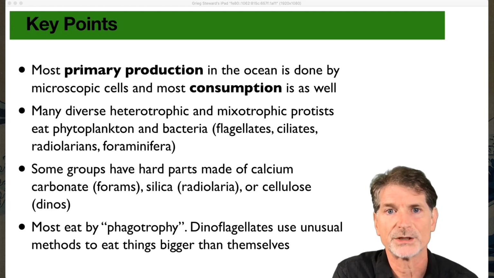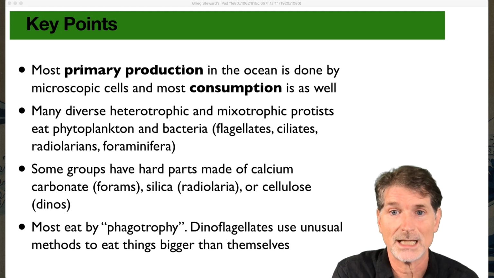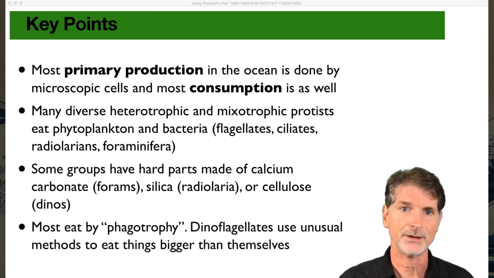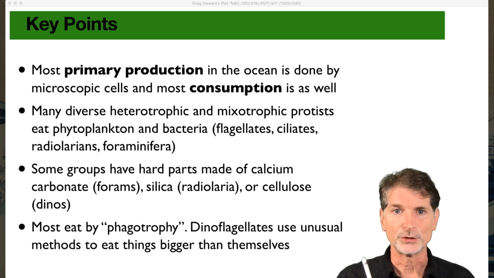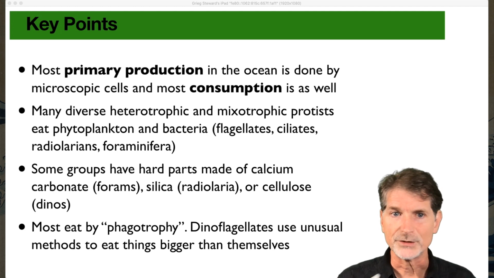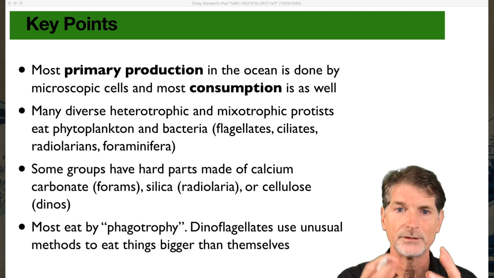All right, so some key points from this video that I'd like you to take away is that most primary production in the ocean is done by microscopic cells, and so most of the consumption is as well. There are many diverse heterotrophic and mixotrophic protists out there eating phytoplankton and bacteria, and these include the flagellates, ciliates, radiolaria, and foraminifera. Some of these groups have hard parts, as we saw: calcium carbonate for the foraminifera, silica for the radiolaria, and cellulose for the dinoflagellates, and they're eating stuff by phagotrophy, this process of engulfment.